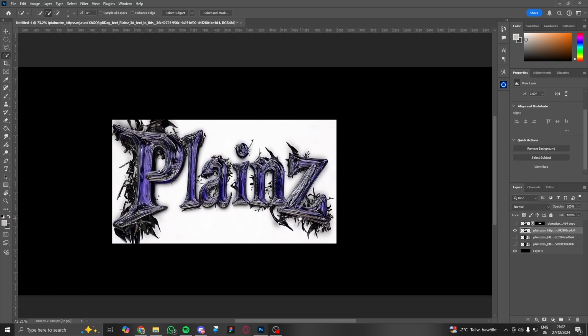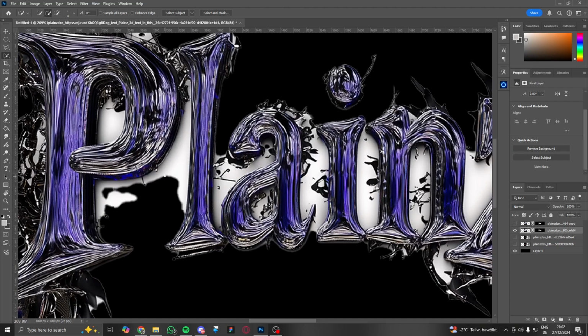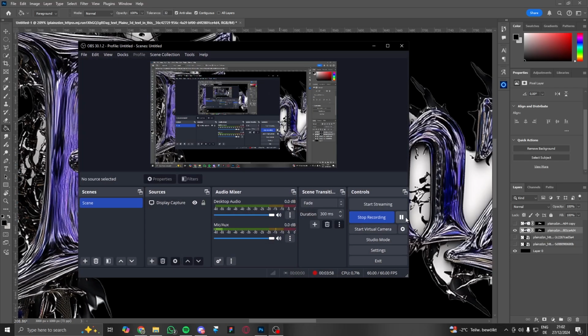So once you got the files in here, you wanna make sure to rasterize the layers and then press remove background. Then just equip your tool and remove the rest of the background by hand, because for some reason Photoshop can't erase a white background properly. I don't know what it is, but yeah, see you soon.